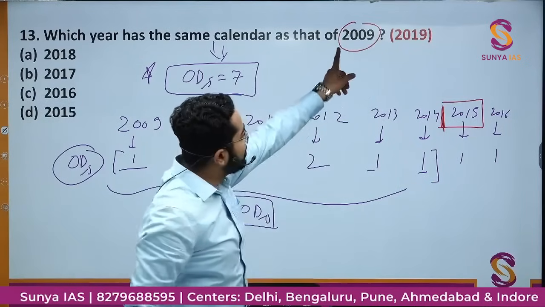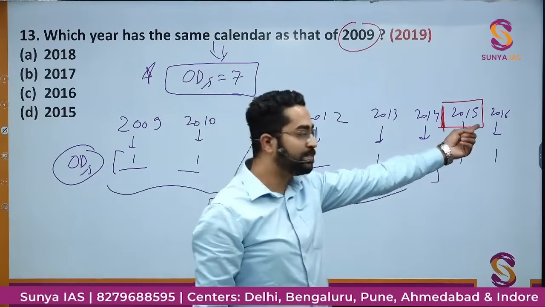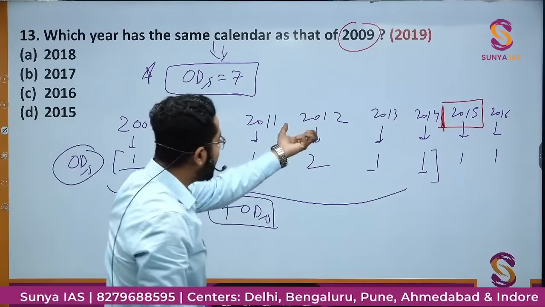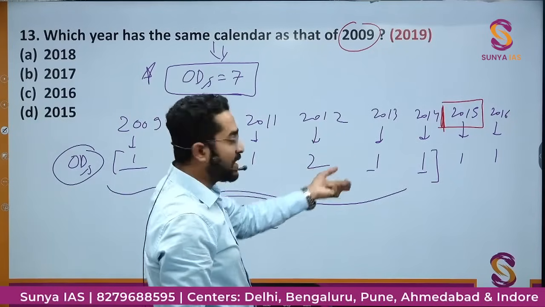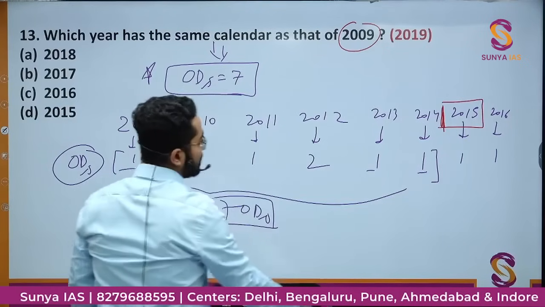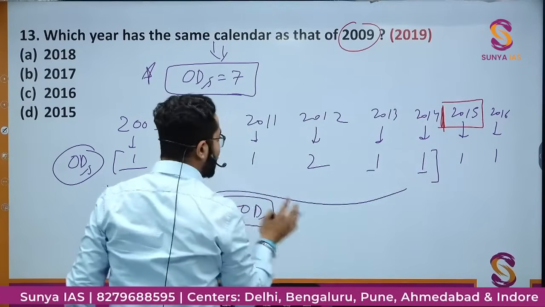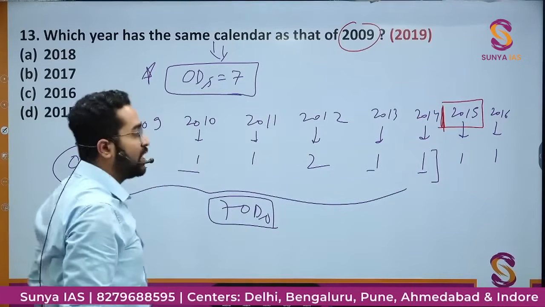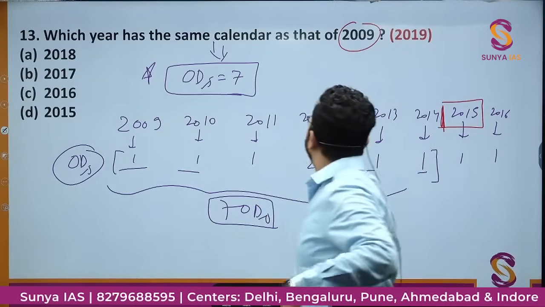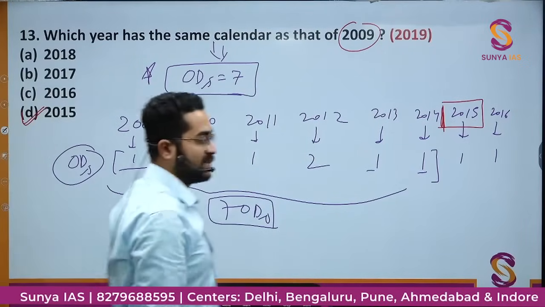So आप directly 2009 में 7 add नहीं करोगे, otherwise you will have the answer as 2016. आप क्या करोगे? You will add the number of odd days because there is a leap year in between. So the calculation will change. Till here you have 7 odd days, till 2014 there are 7 odd days. That means 2015 will be the required year, which has the same calendar as 2009, right? So the correct option would be option D, 2015.